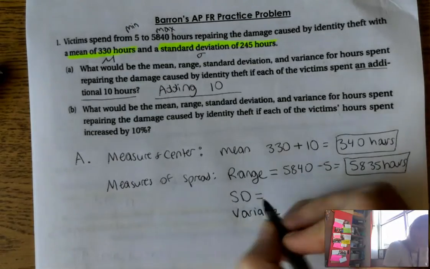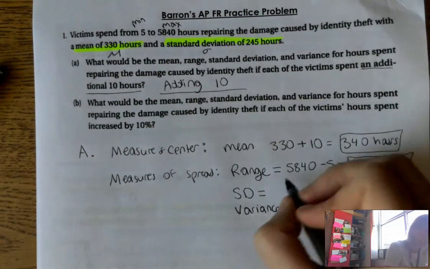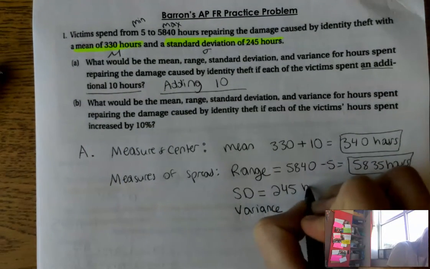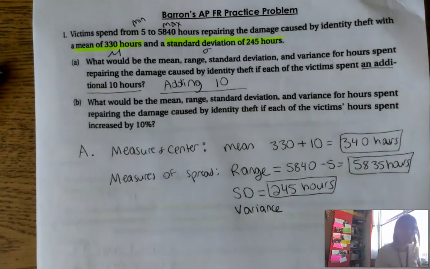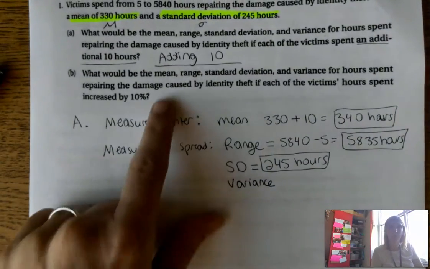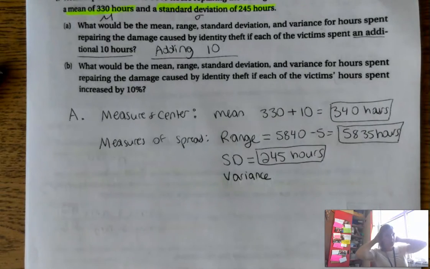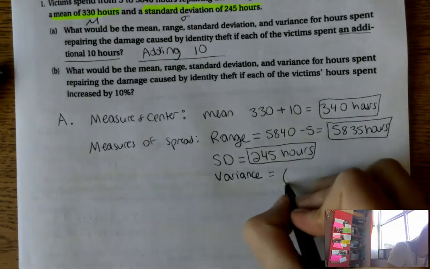My standard deviation they gave us in the problem, 245 hours. That doesn't change. Remember, measures of spread just stay the same whenever we add or subtract. Now my variance, you haven't learned this before. I'm just going to briefly talk about it, but we'll talk about it more later. The variance is the standard deviation squared.